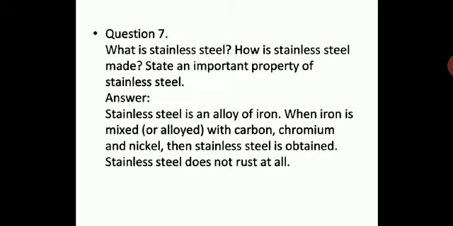Next, what is stainless steel? How is stainless steel made? State an important property of stainless steel. Now over here, you have to explain what is stainless steel. You all know stainless steel is an alloy of iron. Alloy means a mixture of some metals. Here stainless steel means a mixture of iron and some other metals. Let us see what are the other metals they mix. When iron is mixed or alloyed with carbon, chromium and nickel, then stainless steel is obtained.